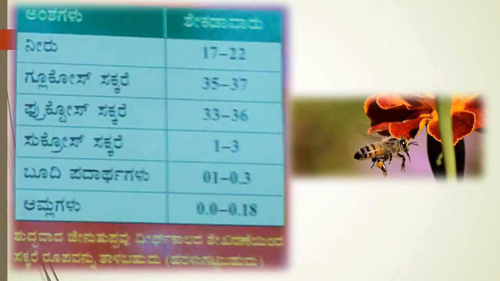The nutritional percentage is water 17 to 22%, glucose 35 to 37, fructose 33 to 36, sucrose 1 to 3%, ash 0.1 to 0.3%, and other acid regulators 0 to 0.18. Pure honey can be stored for a longer period of time, and it may become crystallized and stored as sugar.